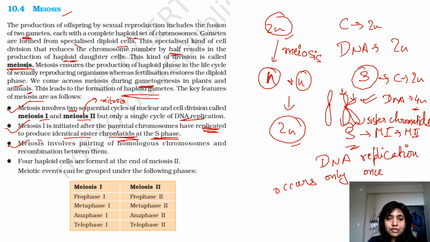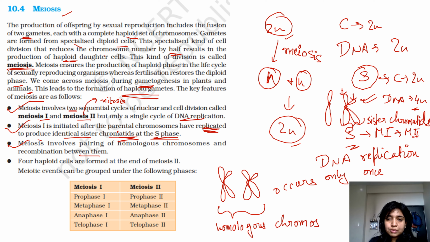Meiosis involves pairing of homologous chromosomes and recombination between them. So this is your first set of chromosomes, this is your second set of chromosomes, right? Pairing of homologous chromosomes. Now these are known as homologous chromosomes. These two are sisters, so sister chromatids.